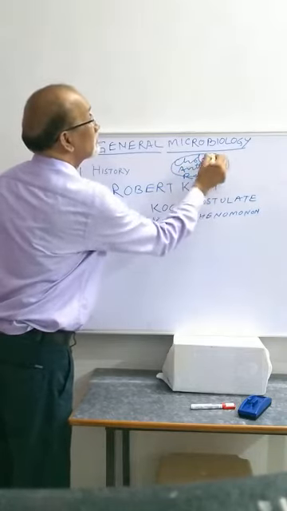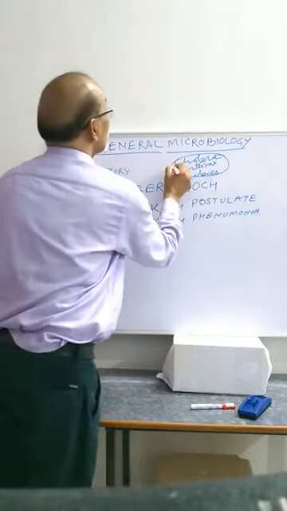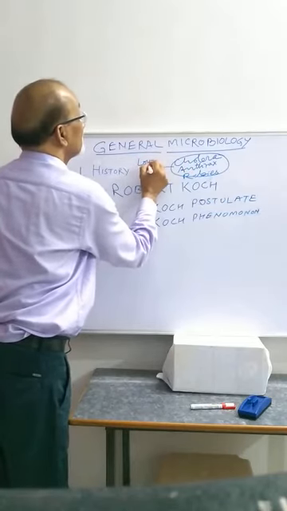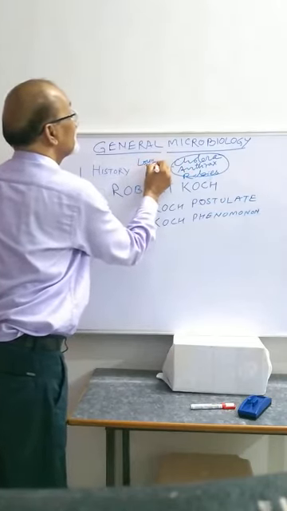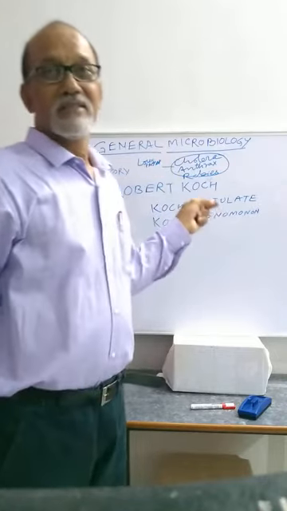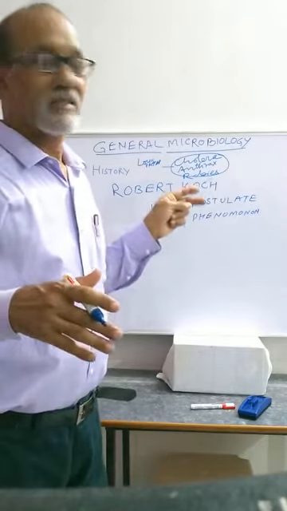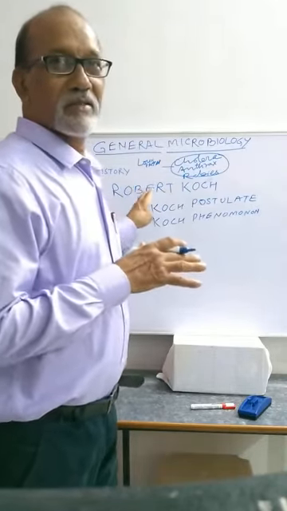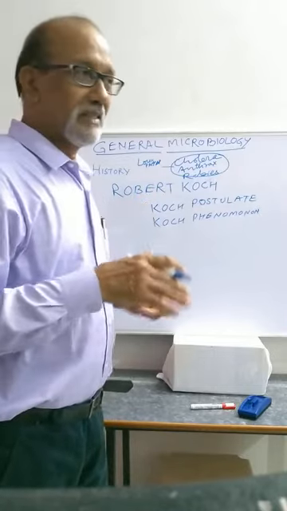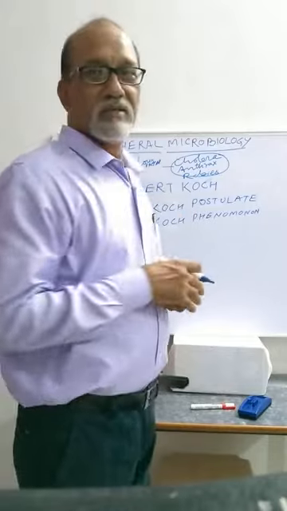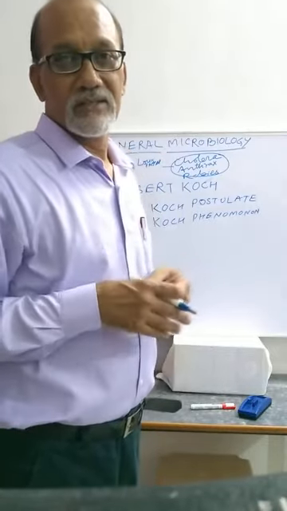These were found by Louis Pasteur. I forgot at that time, but I recall these things now. Today I discussed Robert Koch, and in the next lecture I will talk about the postulates in detail. So thank you.